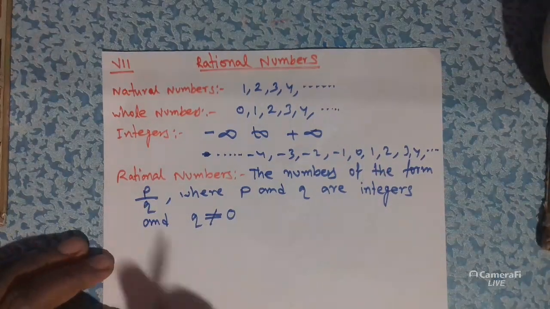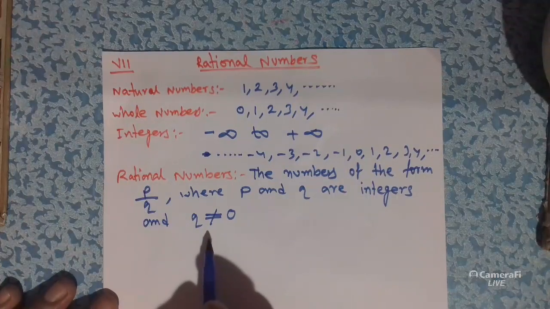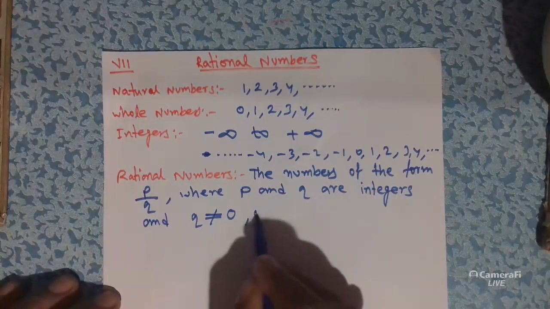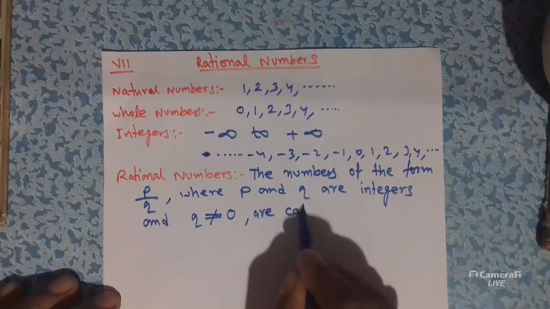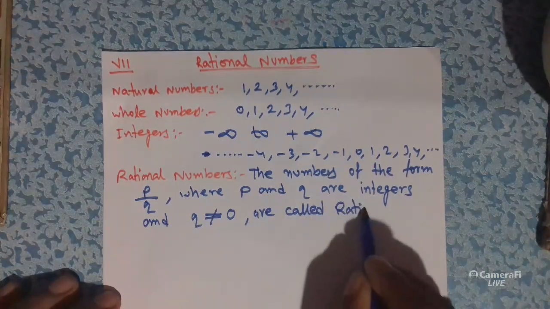Always remember students, the denominator is not equal to 0. That means Q not equals to 0. These are called rational numbers.